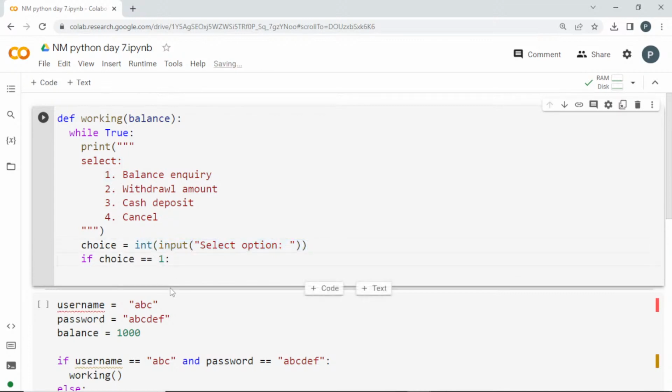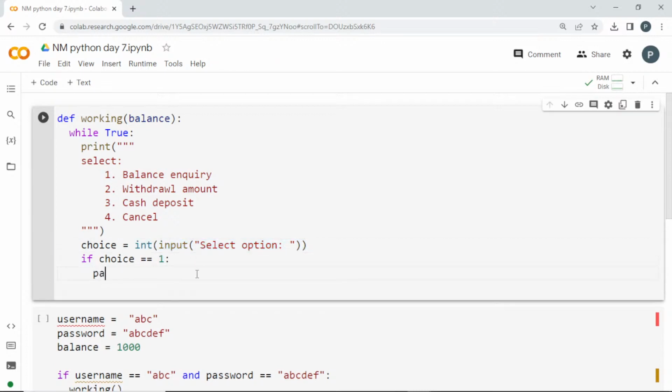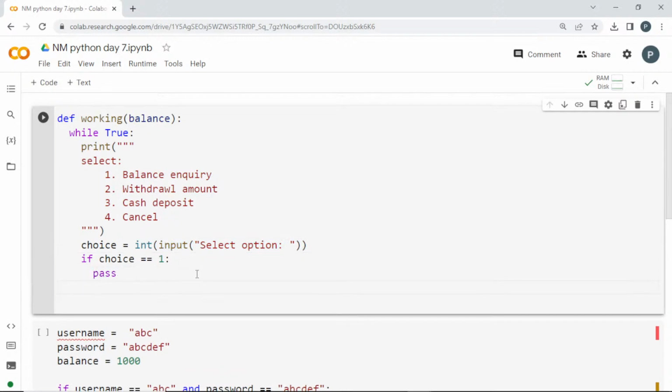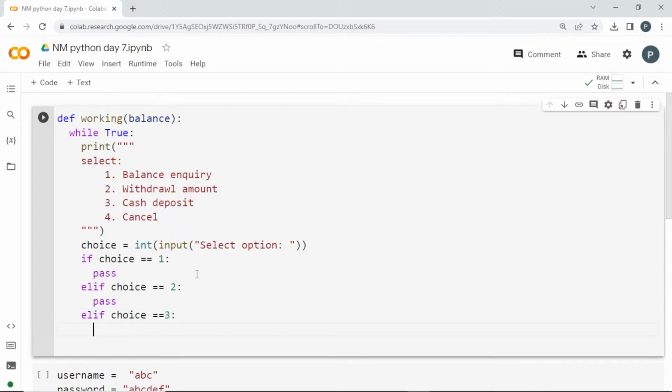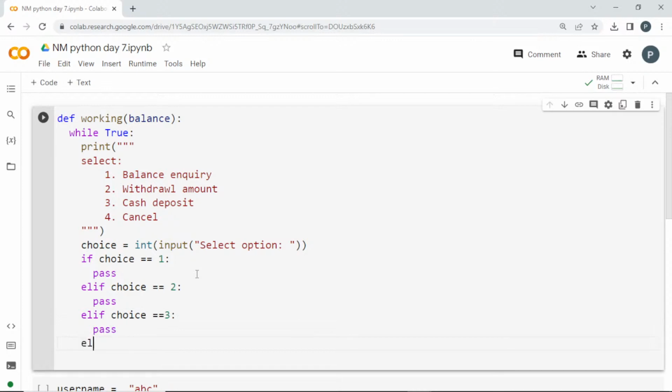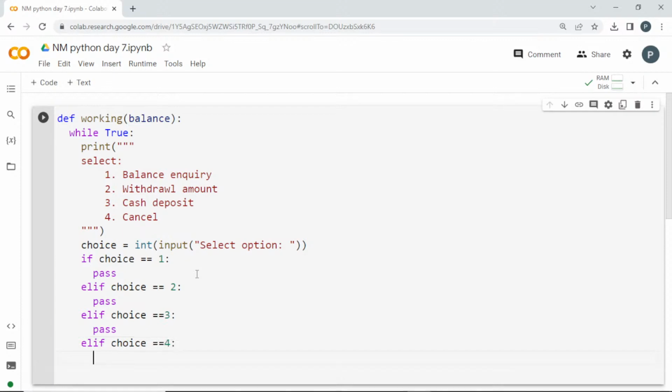So if he selects 1, what will it be? What option do we have to give? For now I'll pass it, but please tell me, guys, if the user selects 1, what do we have to do? And elif the choice is equal to 2, I'll just pass it for now. Elif the choice is equal to 3, I'll pass it here. Finally, elif choice is equal to 4. Okay, if he selects 4, which means cancel, I'm going to break the statement.